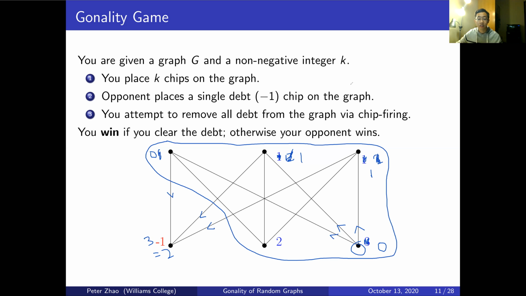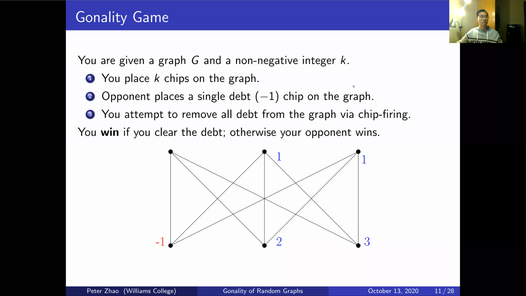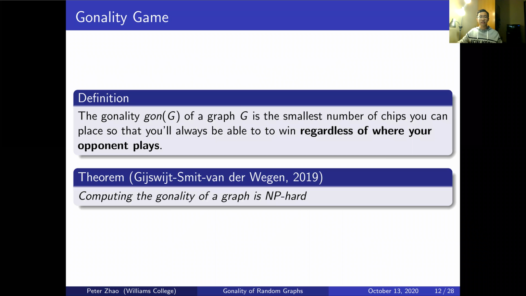Okay, let me clear all the drawings and now define what the Gonality is. So the Gonality of a graph is the smallest number of chips you can place so that you'll always be able to win regardless of where your opponent places their debt chip.